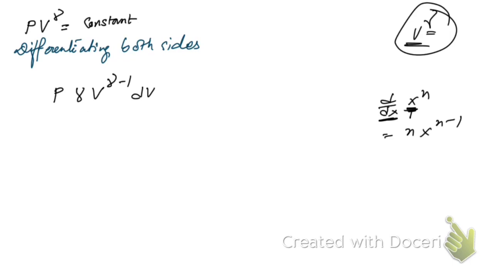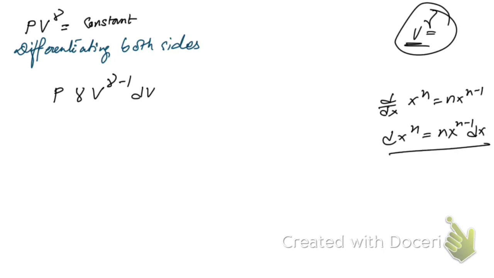So that's why dV should be written. You can write this as d(x to the power n) equals n x to the power n minus 1 dx, right? So that's the form we have written here. Hope you have understood this.